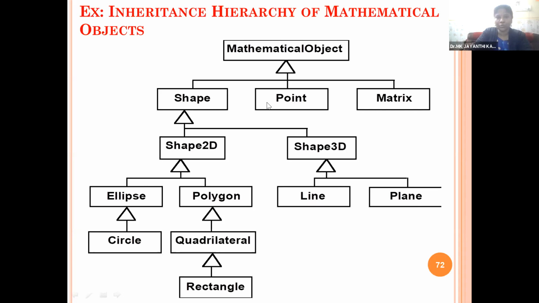So we have the superclass, subclasses, and the generalization means that the shape, point, matrix, all 3 derived classes are generalized or created from the base class called mathematical object. So this is the generalization symbol. These 2 subclasses are siblings, or belong to the same shape 2D base class.